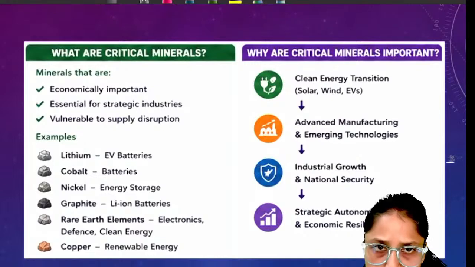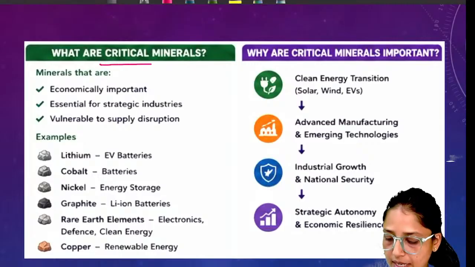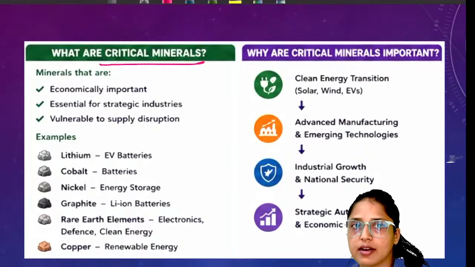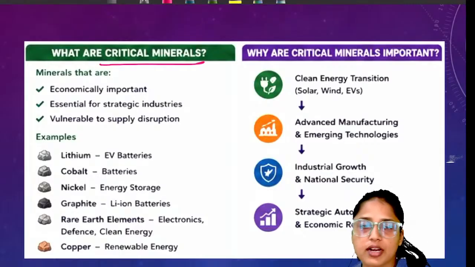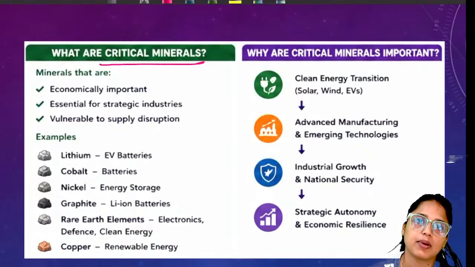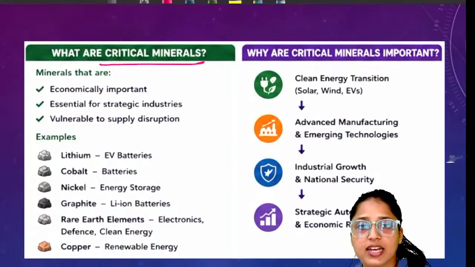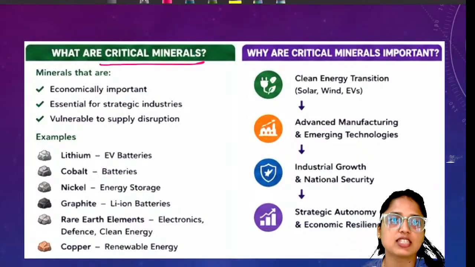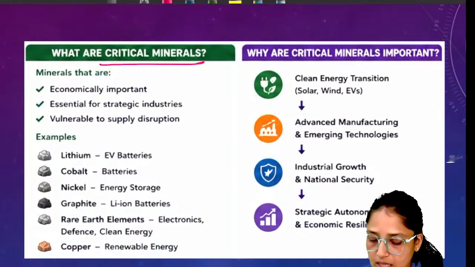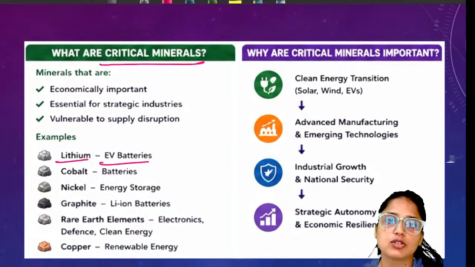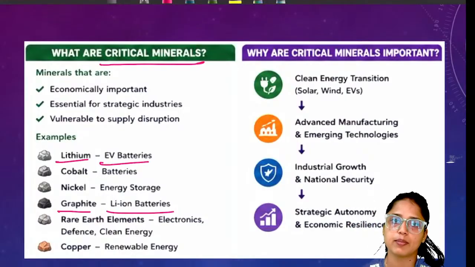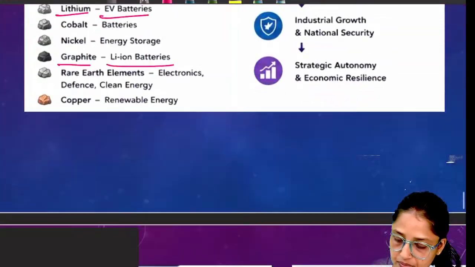I think we discussed critical minerals many times. Critical minerals means any mineral which is very important for a country, strategically and economically important. It is high in demand but low in supply, so scarcity can happen at any time. That's why these types of minerals are called critical minerals. For example, lithium is a critical mineral because it is used in EV batteries. Graphite is a critical mineral because it is used in lithium-ion batteries. These are some of the examples.